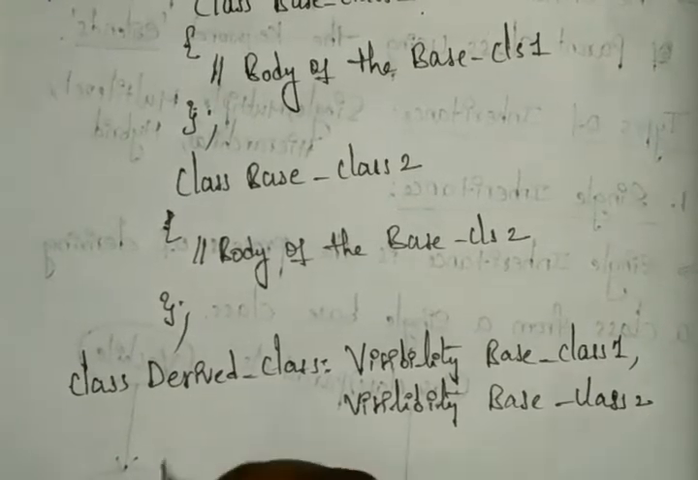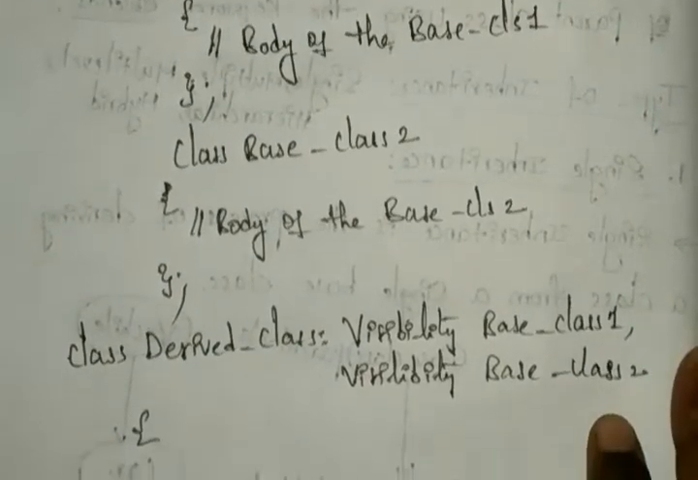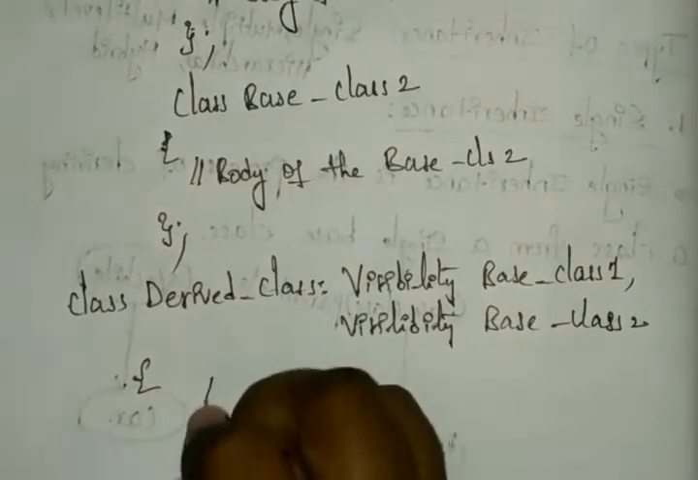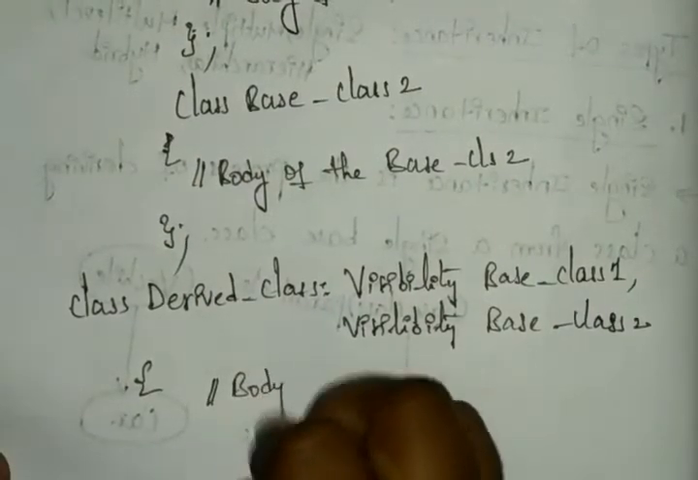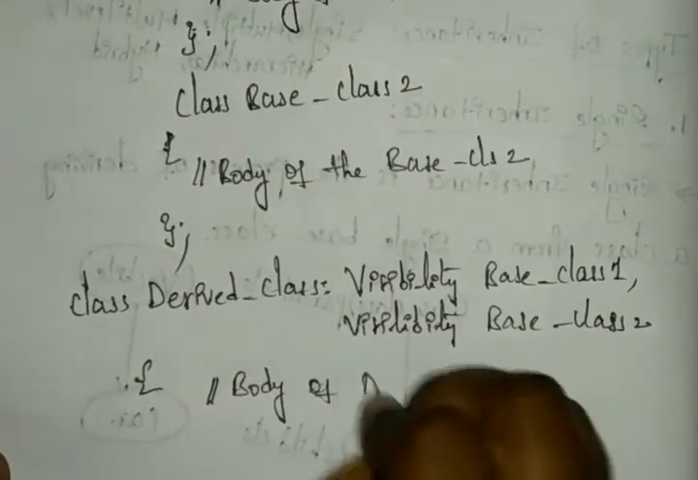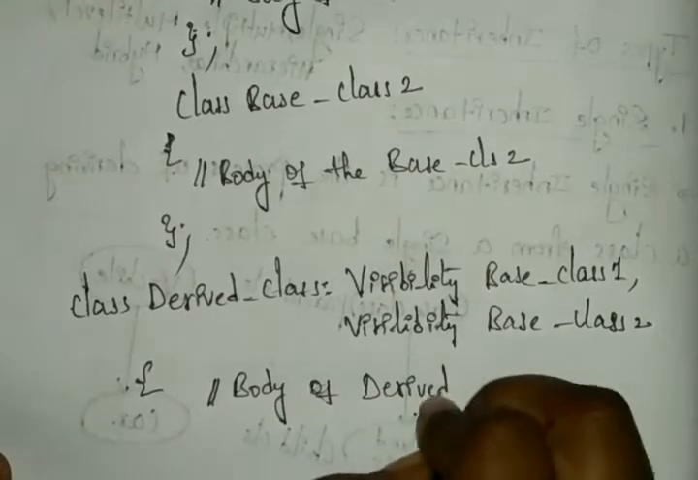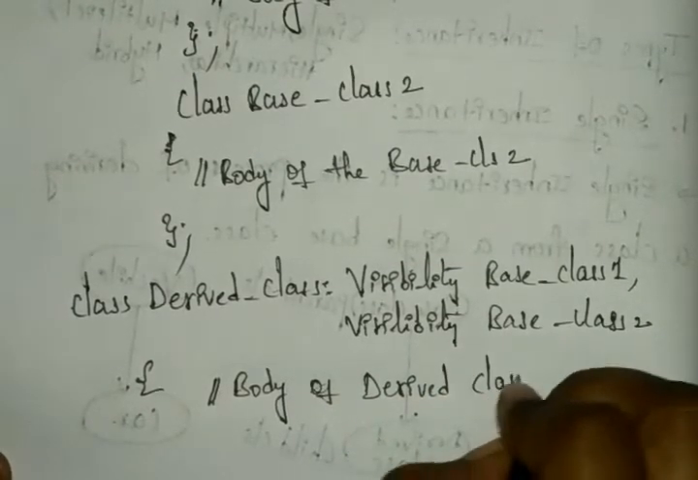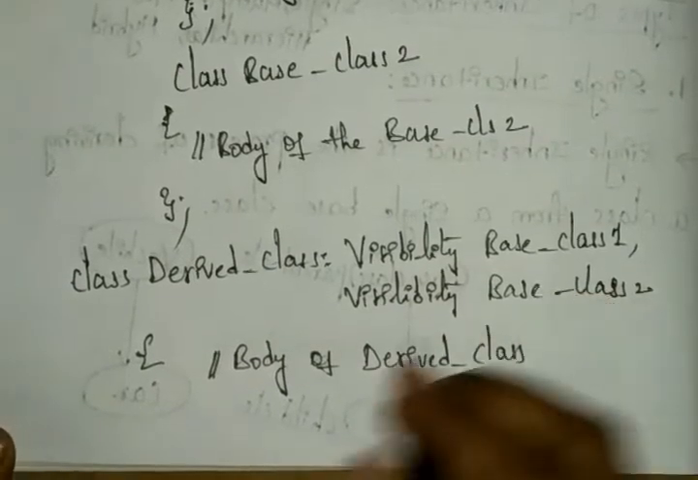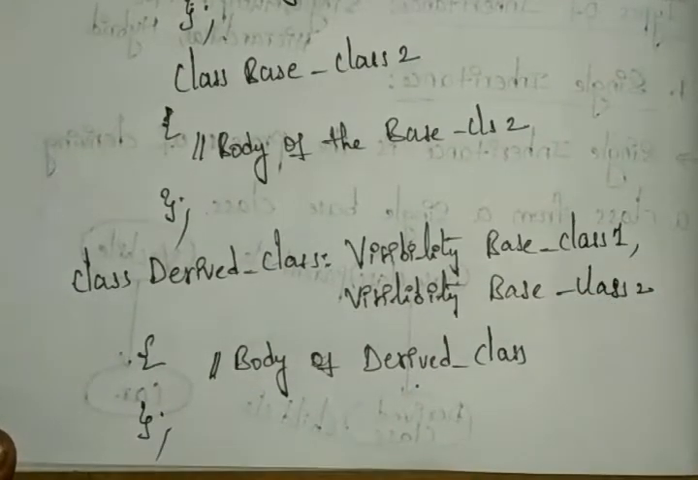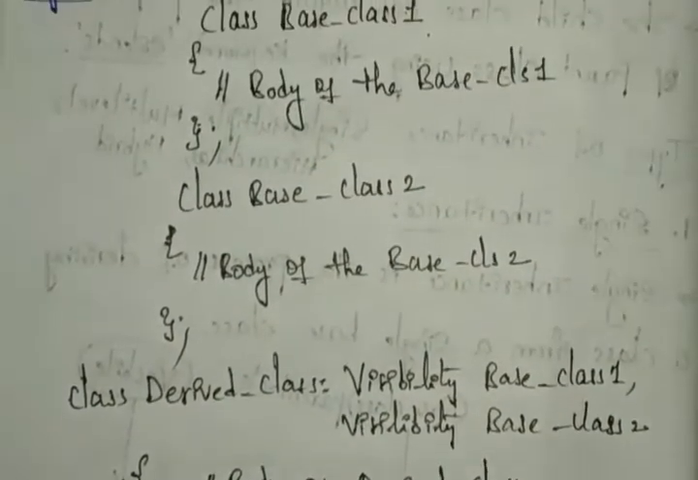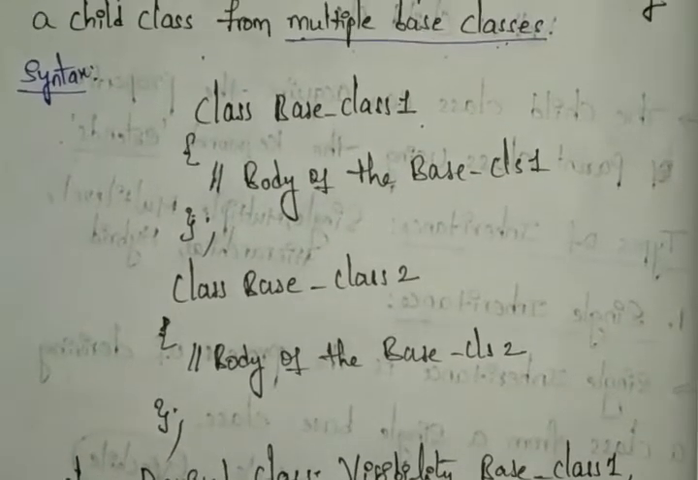Okay, after the completion of that, you can open our derived class. In this you can write whatever statements you have, like the body of the derived class. Whatever statements you have, you can write in the body of the derived class. And after that you can close our statements here. Okay, like this you can write our multiple inheritance.